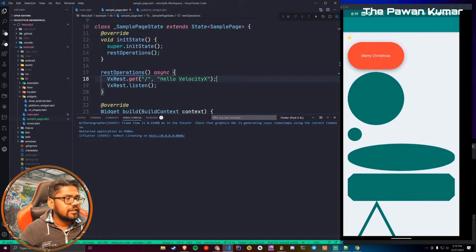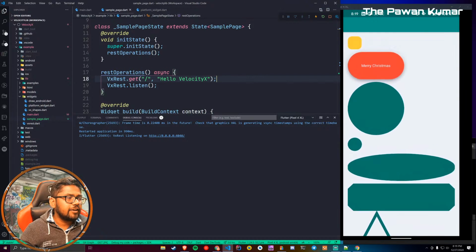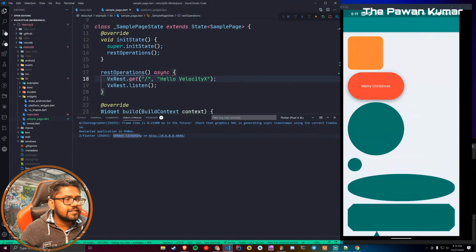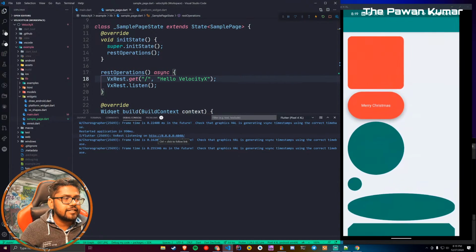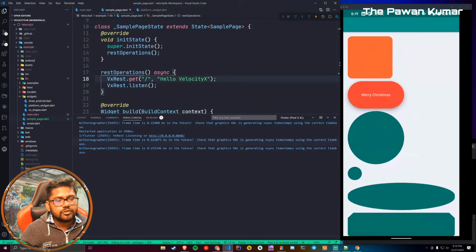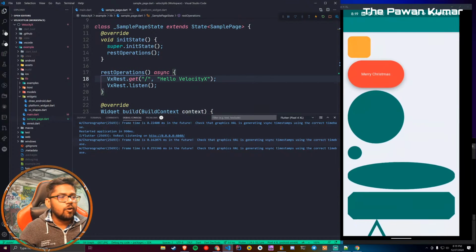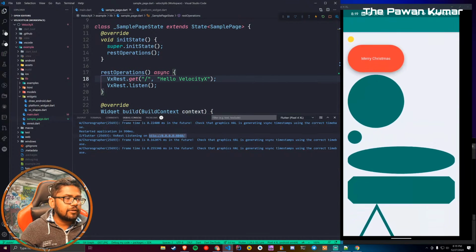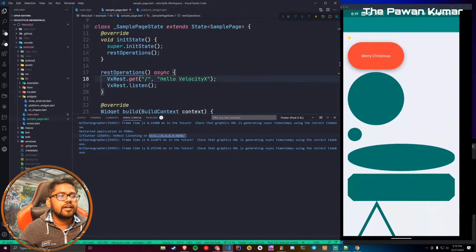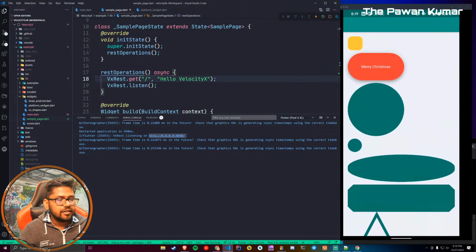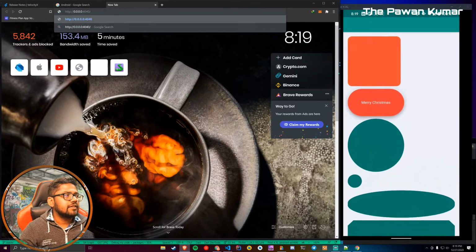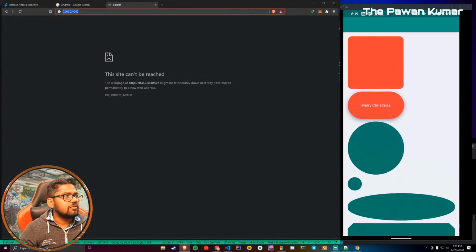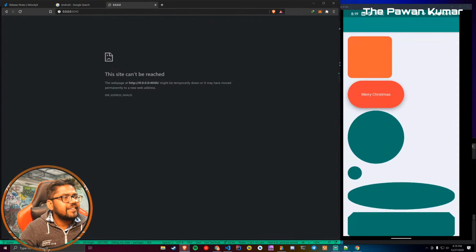And yes, you can see, if you cannot see, then I want to highlight this. It is saying that VX rest is listening on HTTP 0.0.0.0:4040. And now I will copy this particular URL, open my browser, and paste it here. Oh, it's not working, guys.